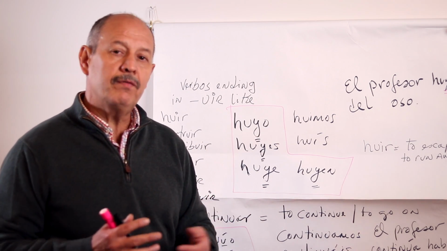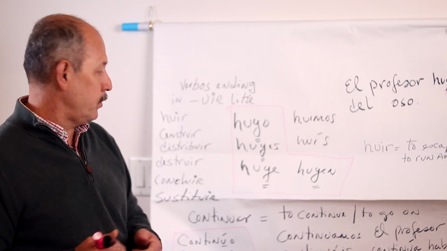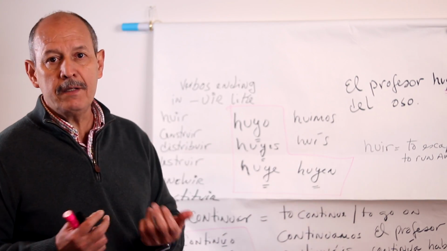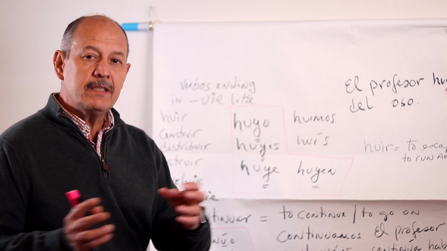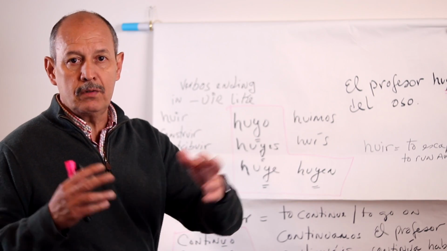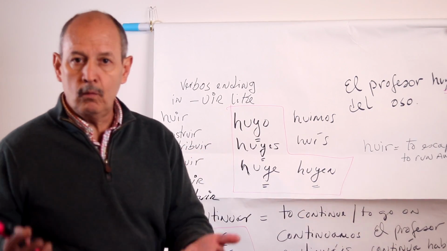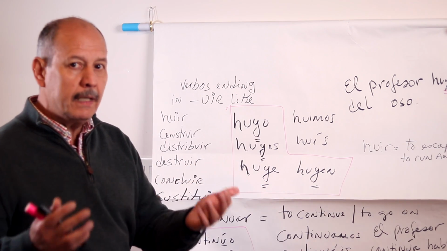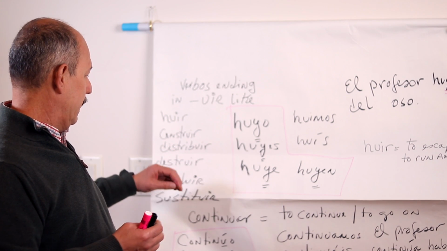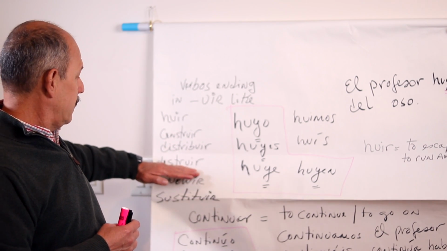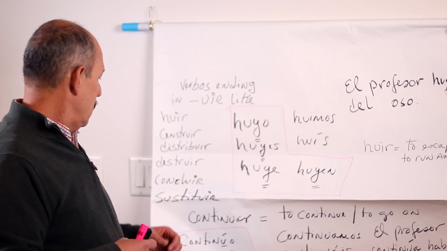So if somebody in your family builds houses, that verb can be very important for you. Distribuir, you work in a line of business that you distribute things, you bring things to different places, that's distribuir. Like the people that work with FedEx or UPS or the mail people, the mailmen, right? Another verb similar to that is destruir, to destroy, right?